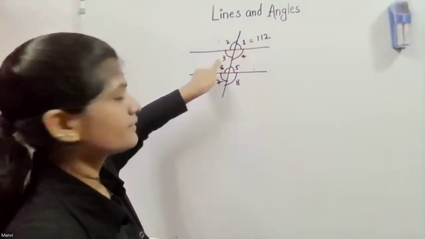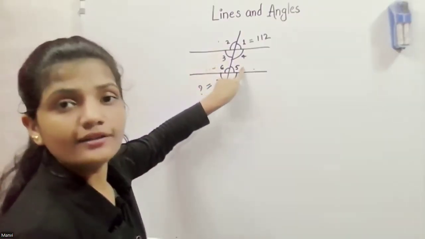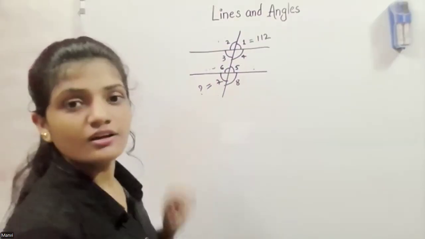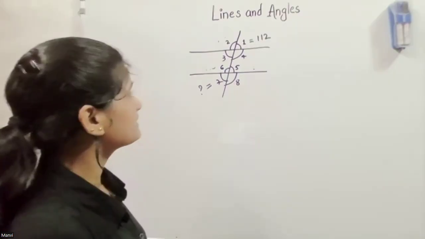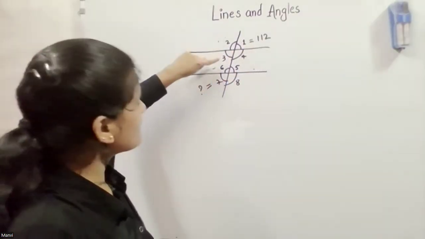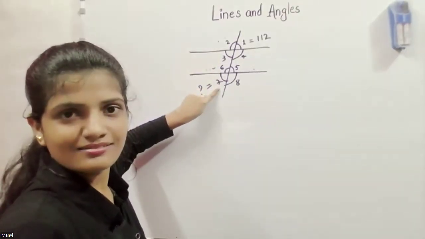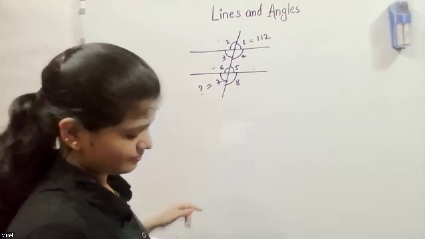Angle 1 equals angle 3. Why? Vertically opposite. Angle 3 equals angle 5. Why? Alternate angles. Angle 5 equals angle 7, which is vertically opposite. Or like this also: angle 1 equals angle 3, vertically opposite, and angle 3 equals angle 7, corresponding angles. Okay?